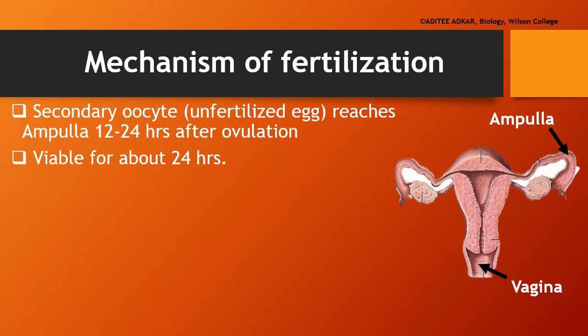Let us understand how fertilization takes place. The ovary releases secondary oocyte during ovulation. The secondary oocyte is collected by the fimbriae of the fallopian tube and it starts moving through the fallopian tube. It reaches the curved region or the ampulla of the fallopian tube about 12 to 24 hours after ovulation. The secondary oocyte, which is the unfertilized egg or the female gamete, is viable for about 24 hours.